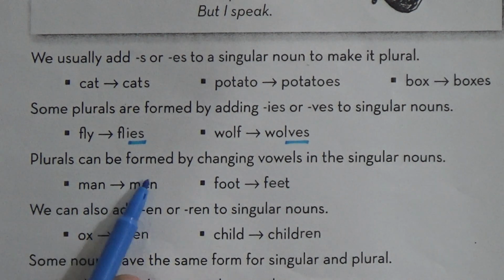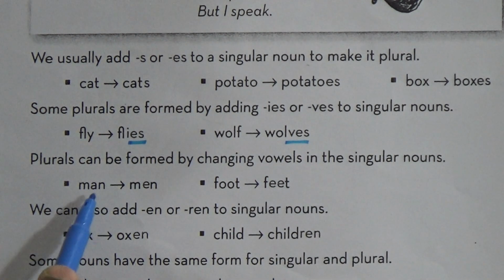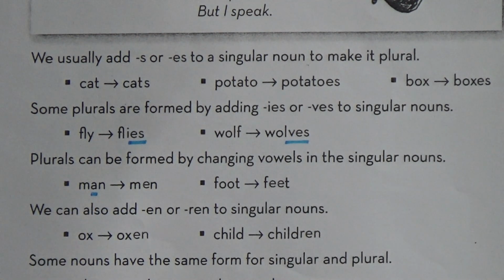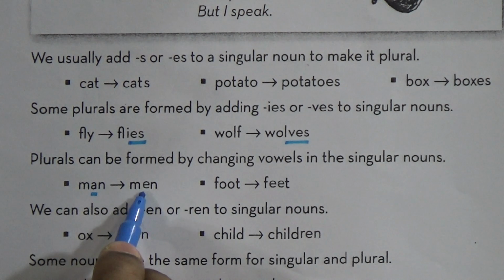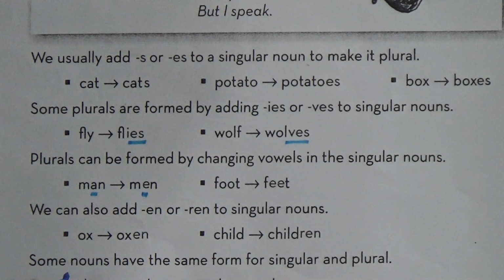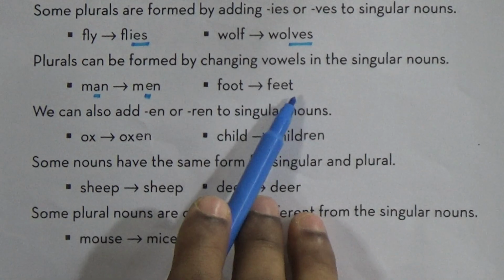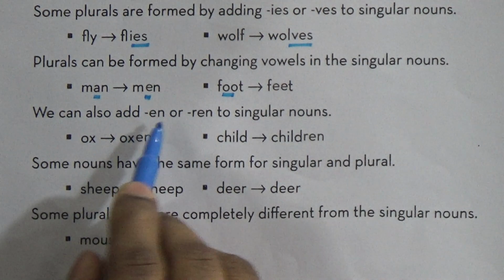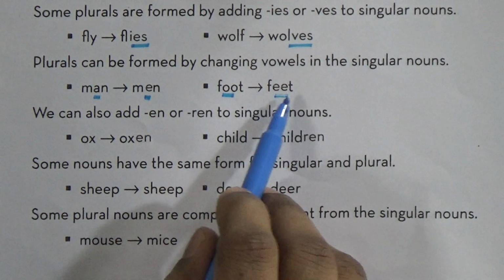So plural can be formed by changing vowels in the singular nouns. So man, M-A-N, man. If we change the vowel A, in place of it we will use E. Man, men. So we changed the vowel A into E and make it plural. Man, men. Woman, women. Foot, feet. Double O, two vowels. We changed to double E and make it plural.